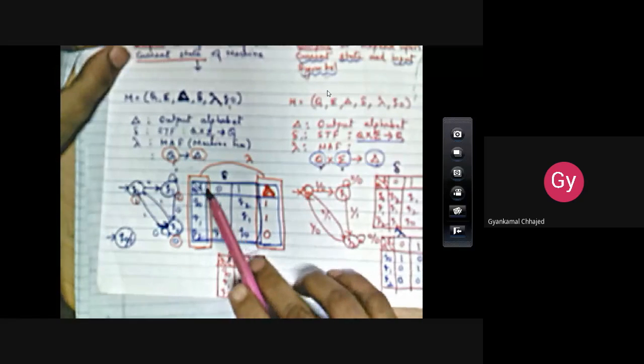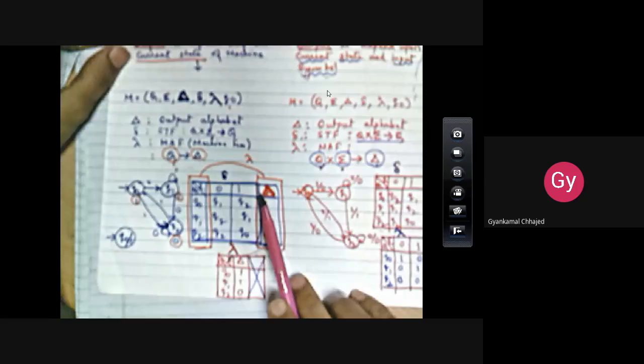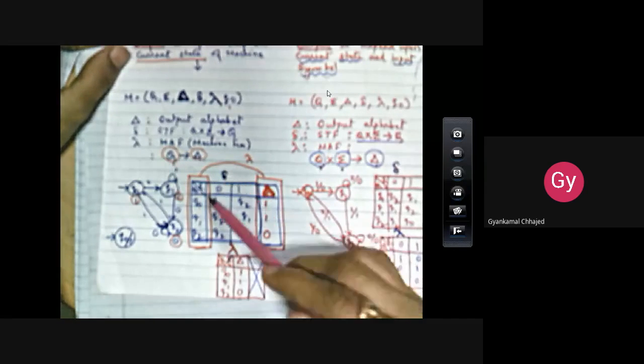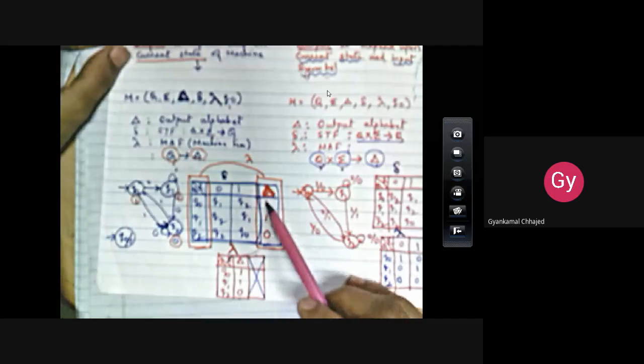Now here I have combined two tables. Which two tables? State function table and the machine function table. Why? Because here the output is only dependent on the current state, right? So here the rows are representing state, the columns are representing the input alphabet, and one more column is added which is representing output.